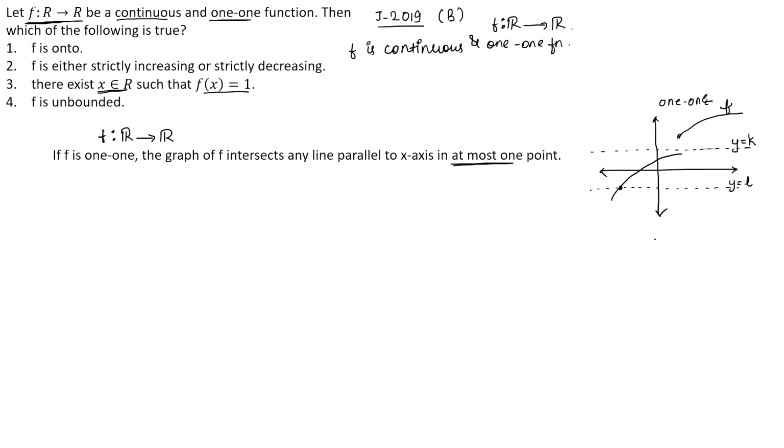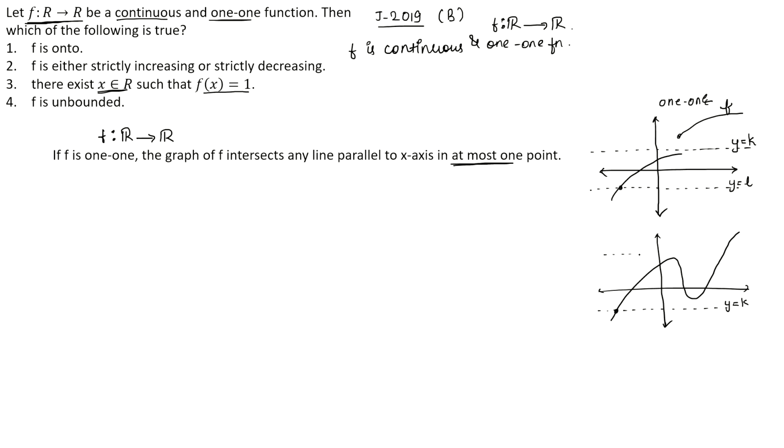On the other hand, if we consider a function say like this, then any line when we draw parallel to x-axis, there is a chance that it will be intersecting the graph at more than 1 point, and therefore the function cannot be 1-1. For example, if we draw any line, say y equals k here, then clearly it is intersecting at only 1 point.